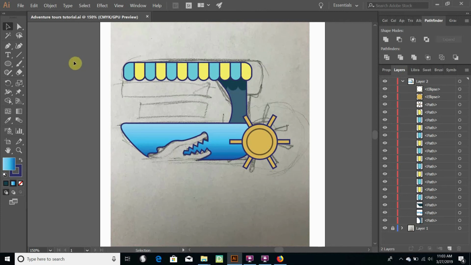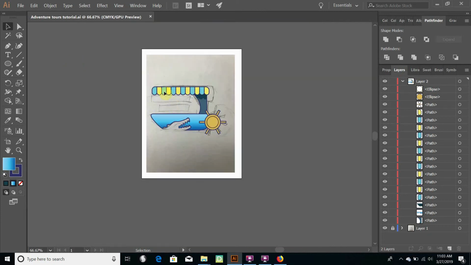Alright, to finish up this logo, we are going to need a circle around it. We're going to need some waves in there, and then we are going to need the text. So, let's start with the large circle for the logo.